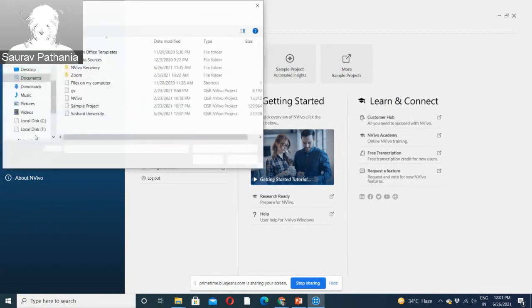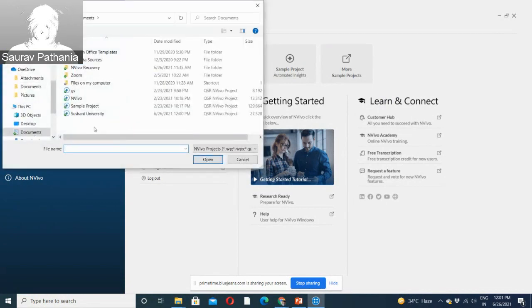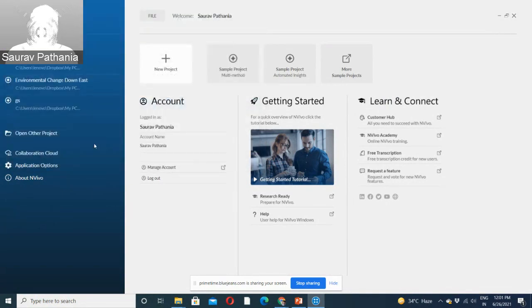Open other project and go to the file where it is saved. So let's say I want to open another project. These are some other projects which are already there. I can select any project, click OK and open it this way. So it is very easy to work on old projects also.